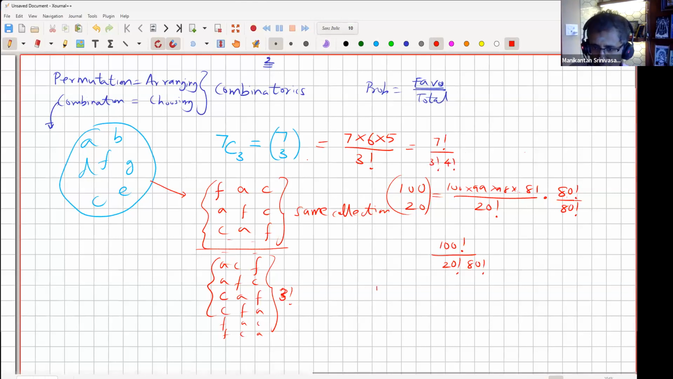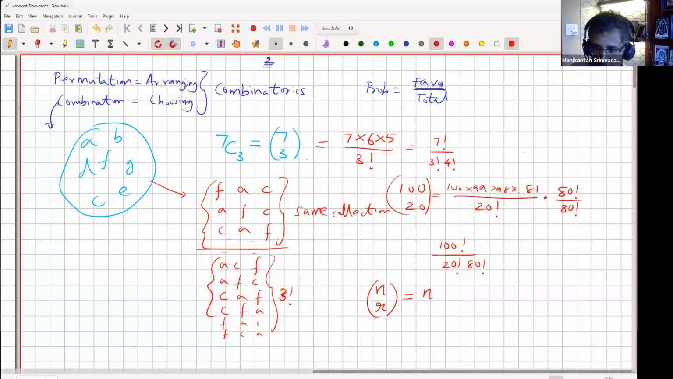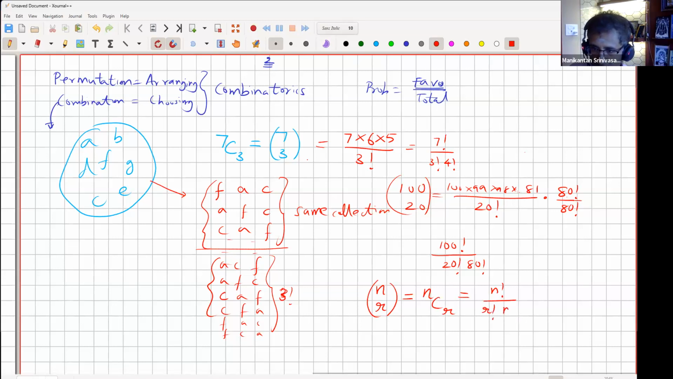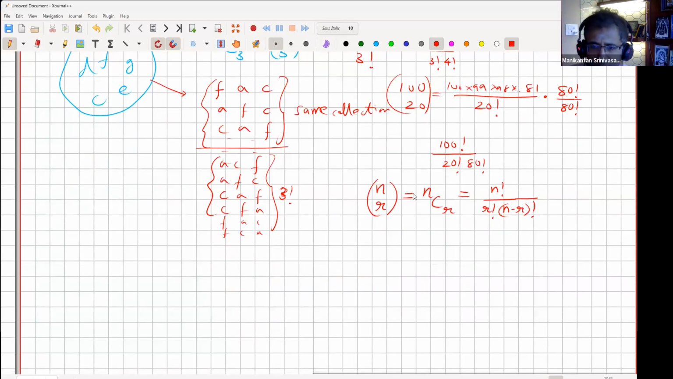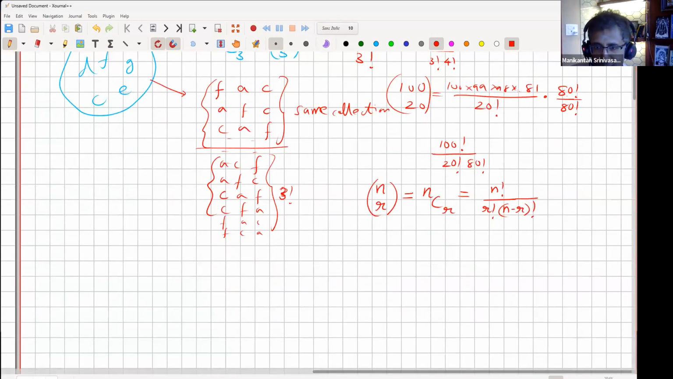Or more generally, if I have n choose r, from n objects, if I have to select r objects, also known as nCr, both of these notations are valid. It's simply n factorial by r factorial times n minus r factorial. All right, so that's the choosing part. And typically, the common ones for all our problems will be choosing 1, choosing 2, choosing 3, or maximum choosing 4. But let's see a few simple things.